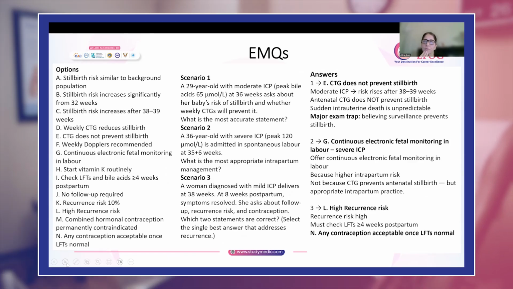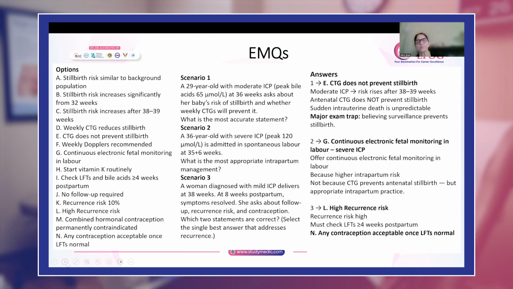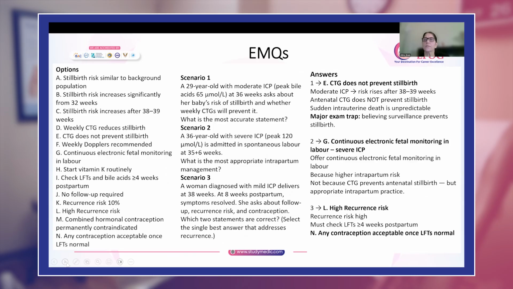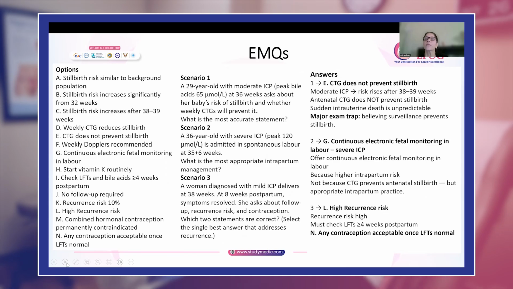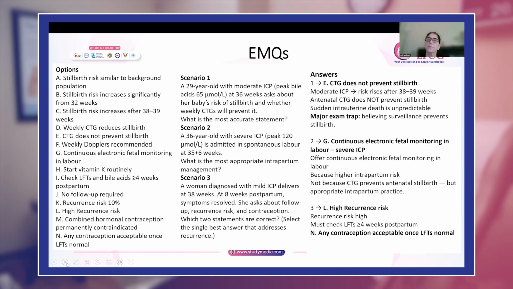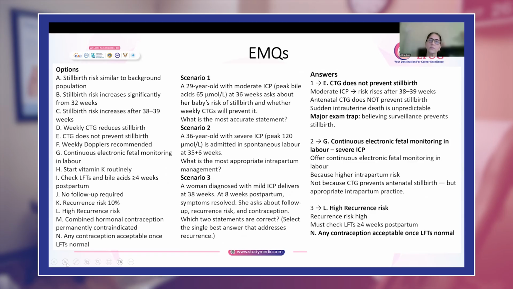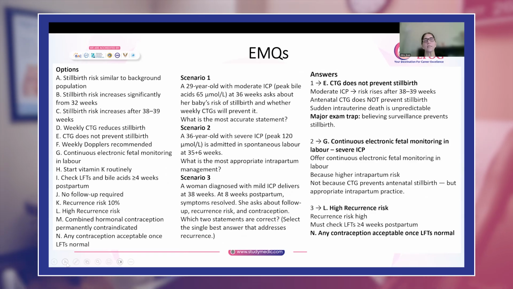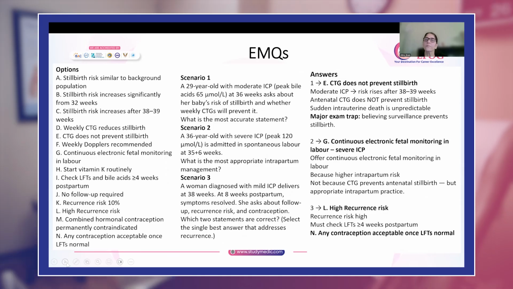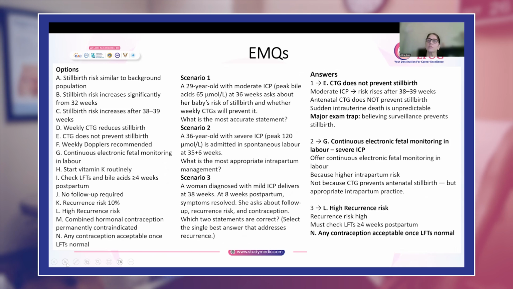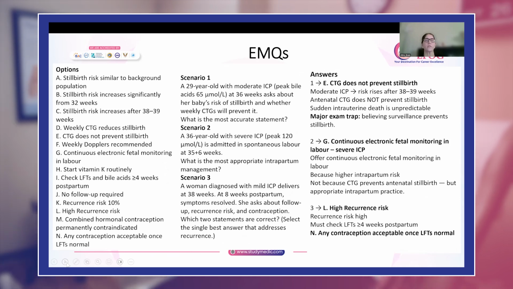And about contraception, the new guidelines say that in any woman who has ICP, no form of contraception is contraindicated. Once the LFTs come back to normal, any form of contraception can be given to her, unless previously she has a history of cholestasis with estrogen containing contraceptives. So if she has been taking estrogen containing contraceptives previously and she had cholestasis, then you will avoid estrogen containing ones and you can give all the other forms. Non-hormonal is the best, or you can even give only progesterone containing ones.